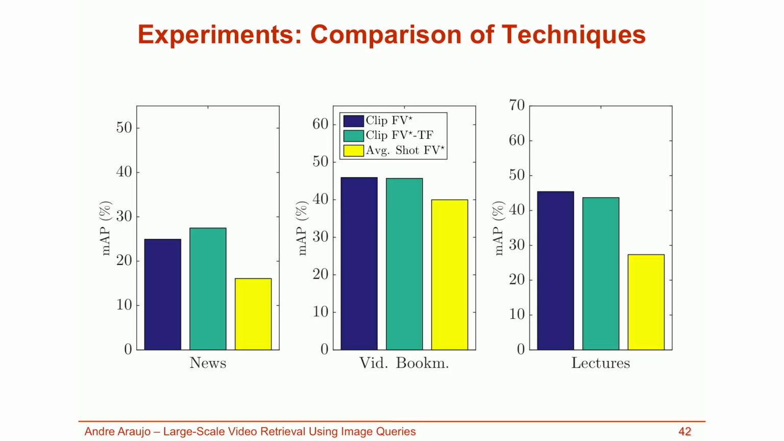In this slide I present a comparison of the different clip descriptors for the different datasets using 512 Gaussians and asymmetric comparisons. In this type of experiment, the result is a ranked list of video clips. You can see that the average shot Fisher vector technique in yellow performs poorly, while the clip Fisher vector and the clip Fisher vector with tracked features perform similarly. This shows that aggregation of local features before Fisher aggregation is not very important.